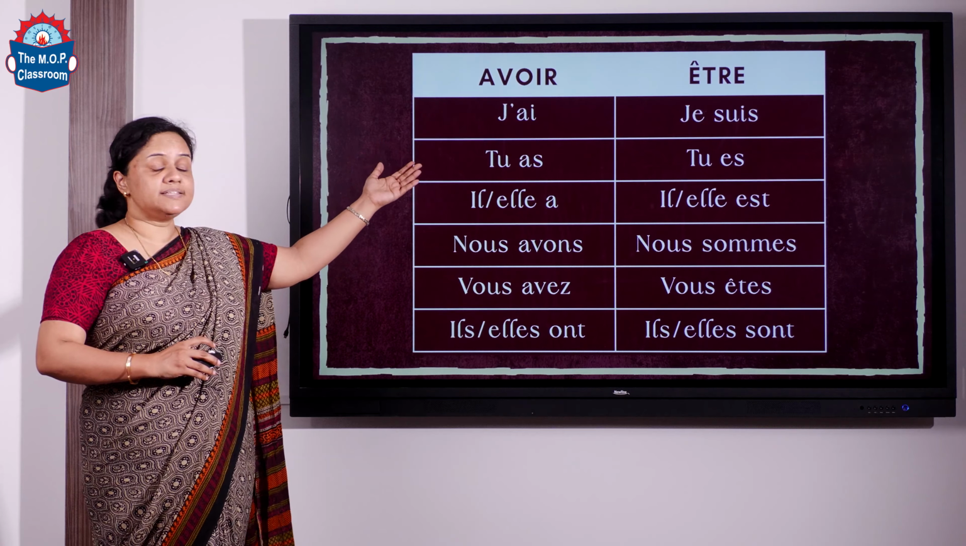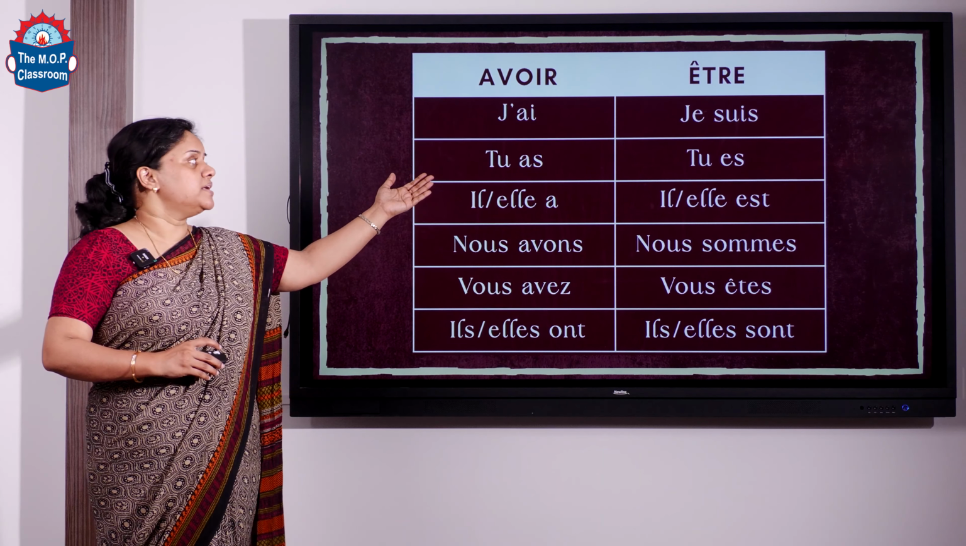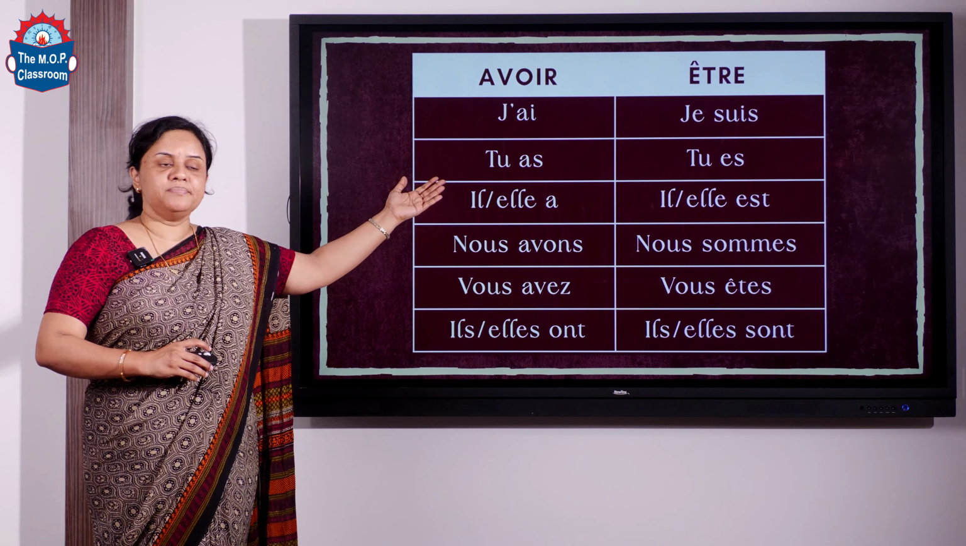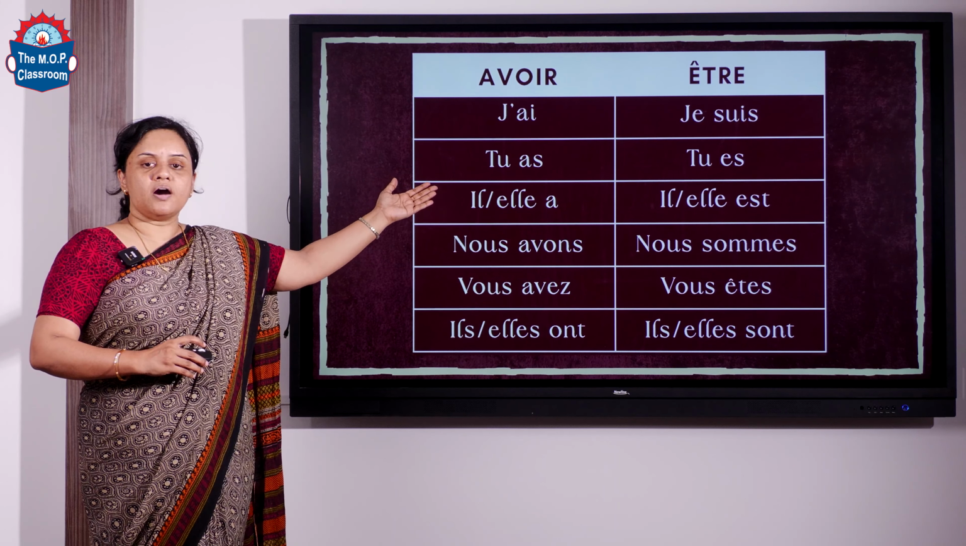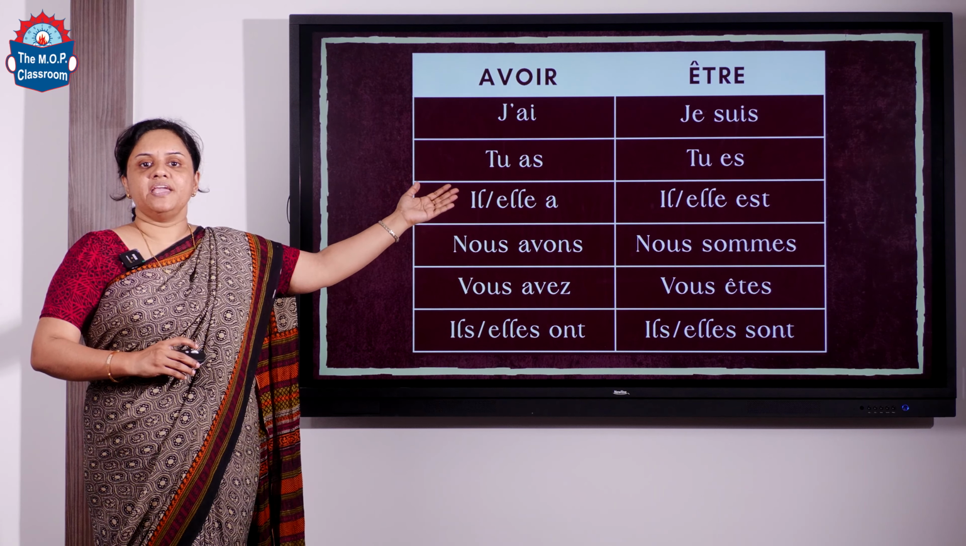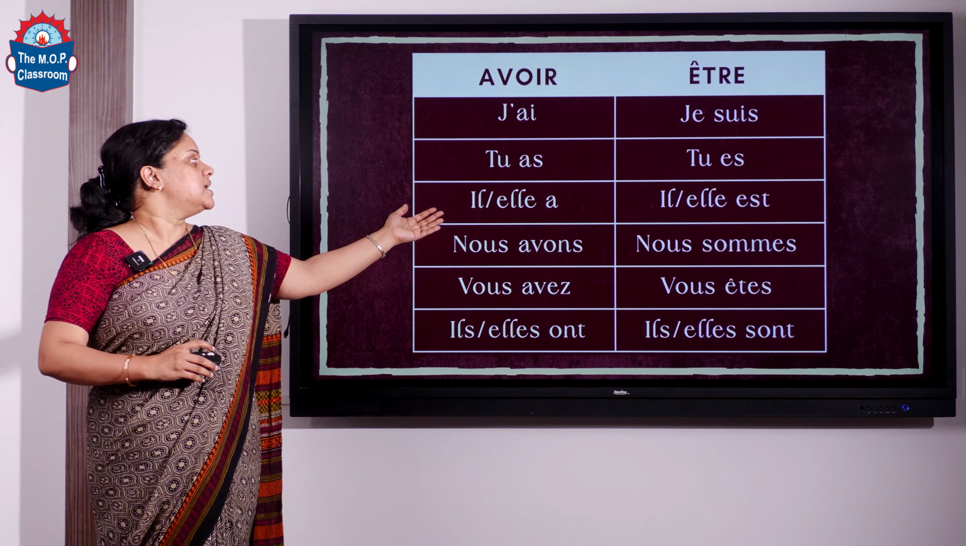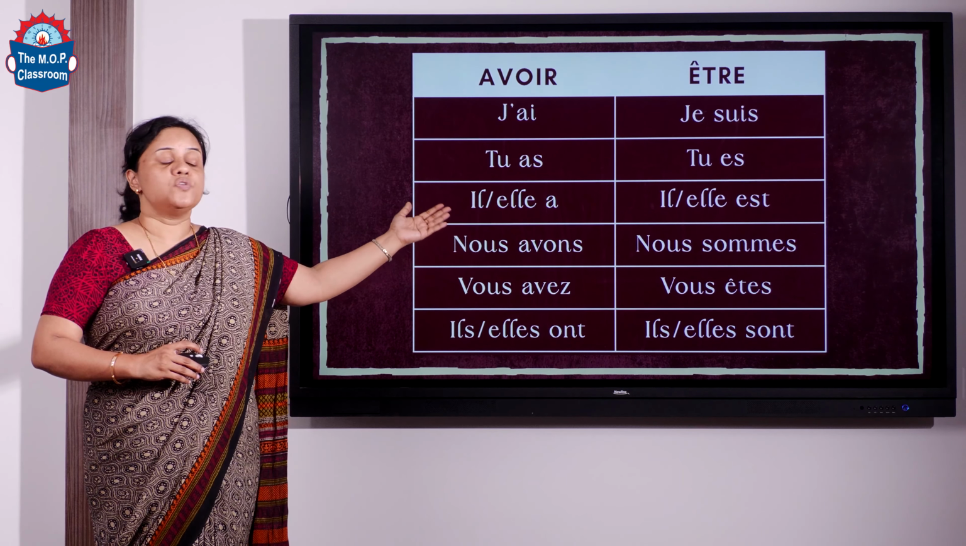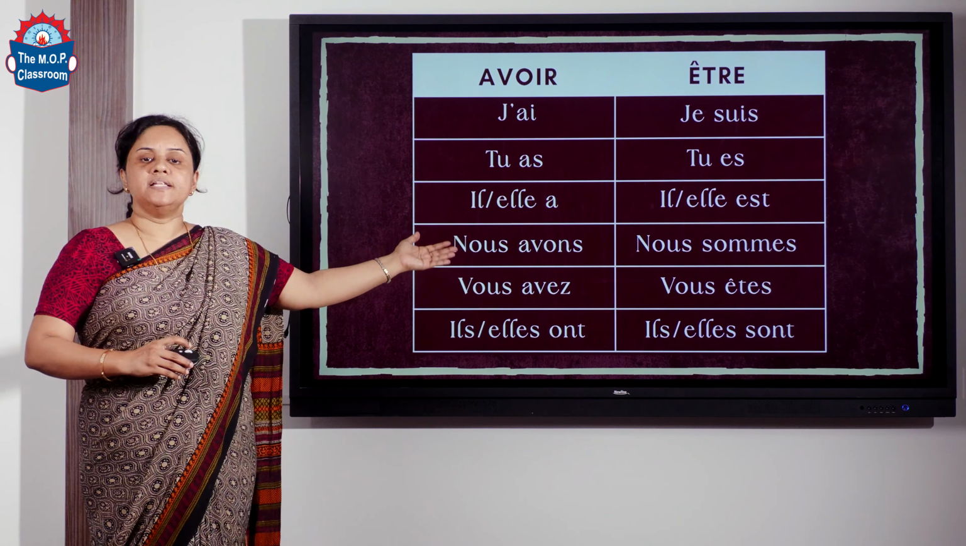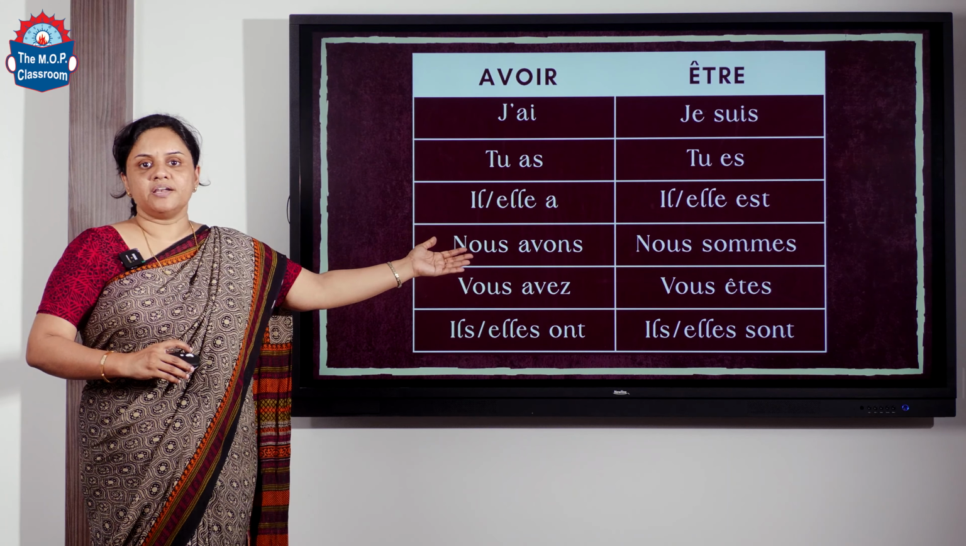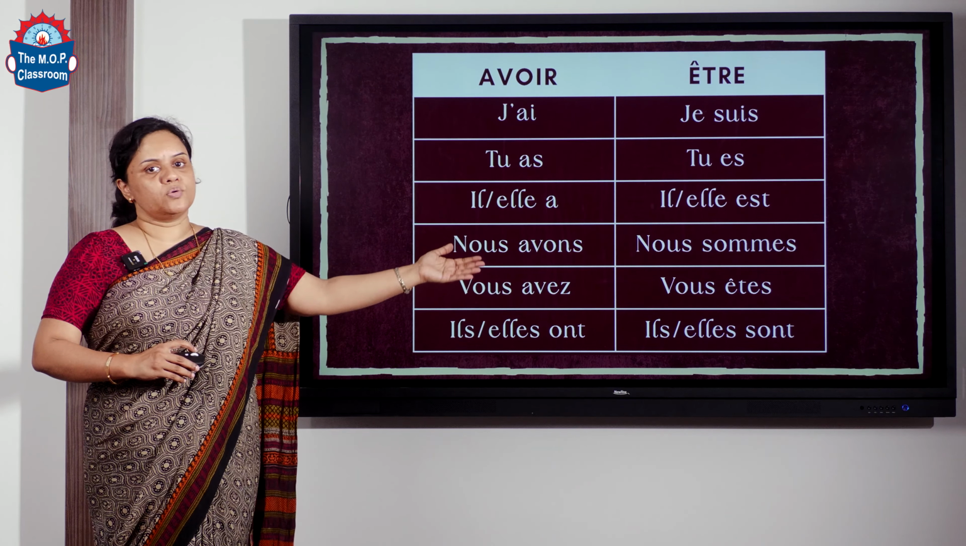Now we have être. Être means to be. So je suis is I am; tu es, you are; il est, elle est, he or she is; nous sommes, we are; vous êtes, you are; ils sont, elles sont is they are in masculine and feminine plural.